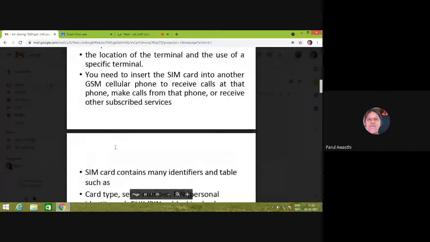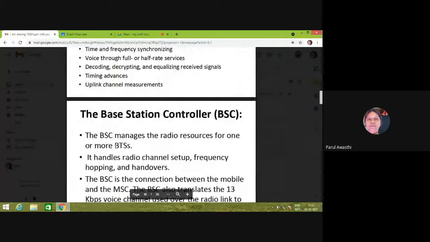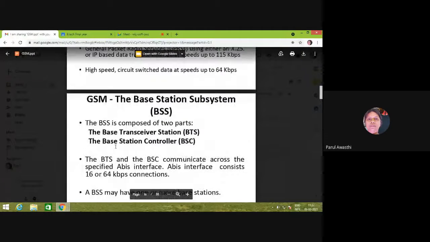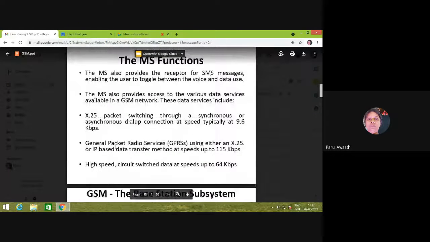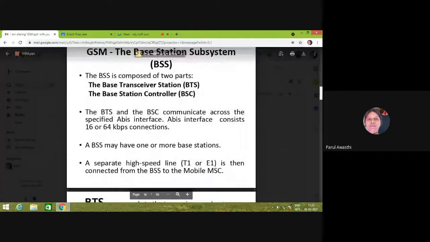So it supports all types of services, mobile station. Then the second part is the base station, the BSS subsystem. There are two parts, one is BTS and another one is BSC. BTS is your base transceiver, which transmits or receives the data of the mobile and BSC, and it communicates across a specified interface, which is the ABIS interface.